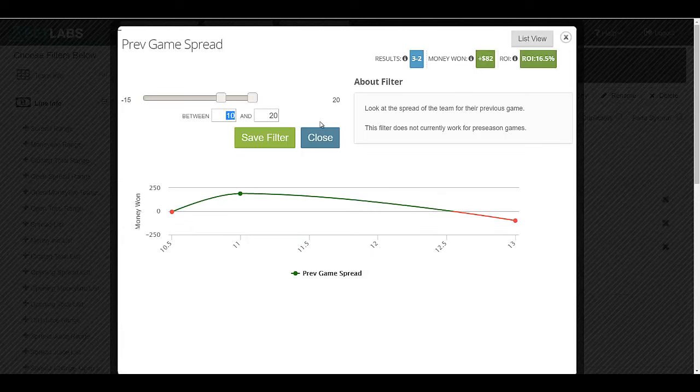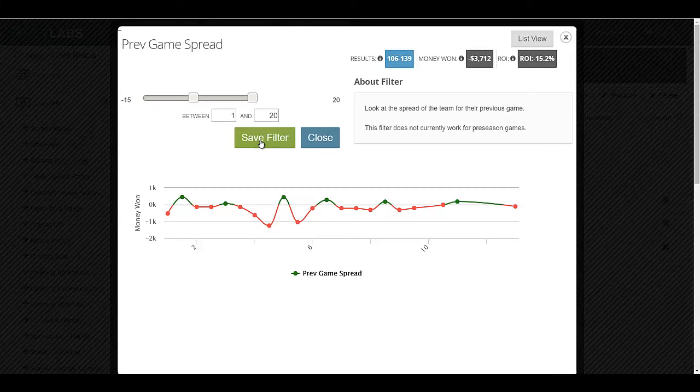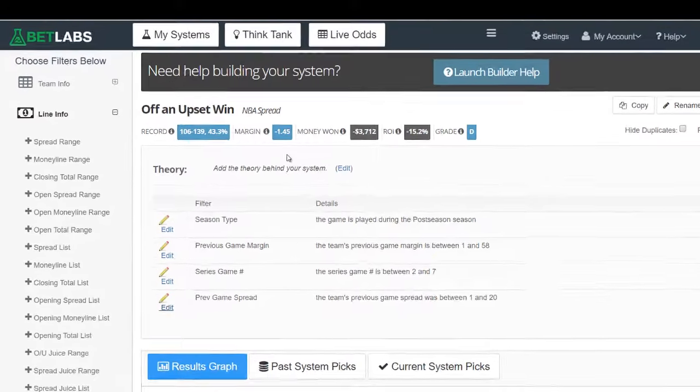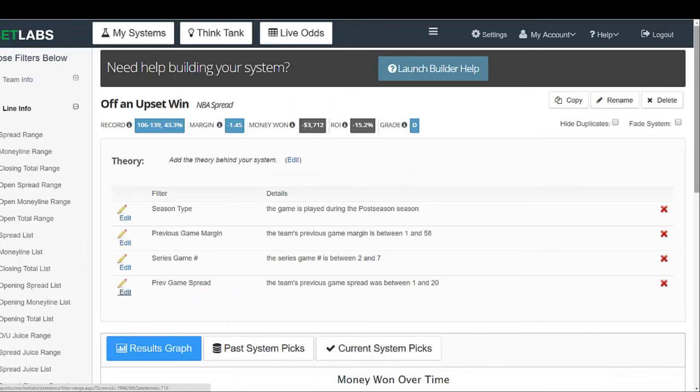But you can see if we just go back here to dogs of just any size, basically the last game they were a dog. They're coming off a win, series game. You'll see it's actually 43.3%. Again, this is against the spread. This isn't to win the next game. This is just to cover the next game. So yeah, it doesn't look like momentum is a big factor.